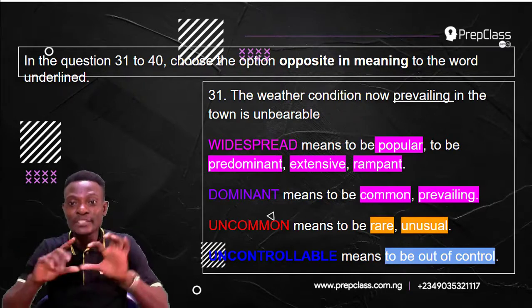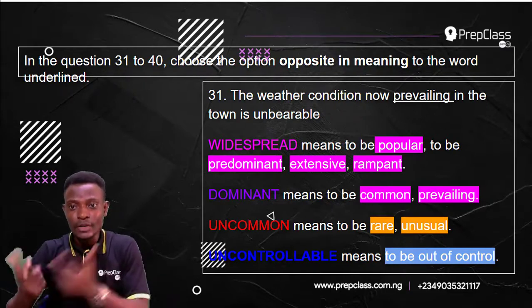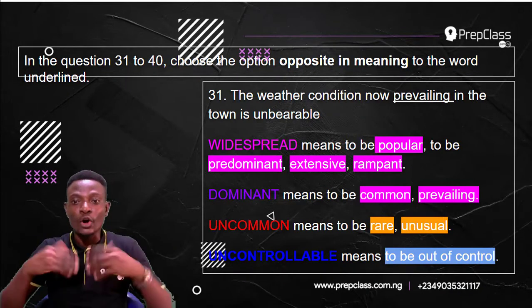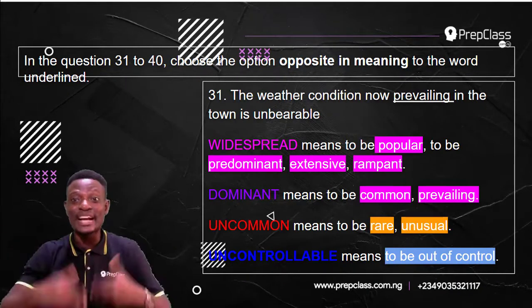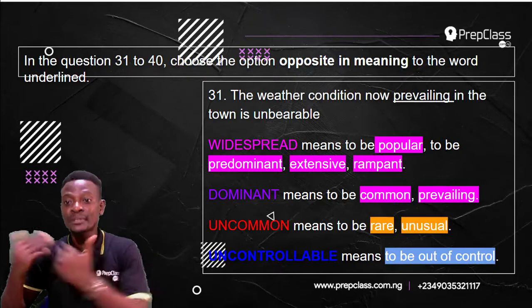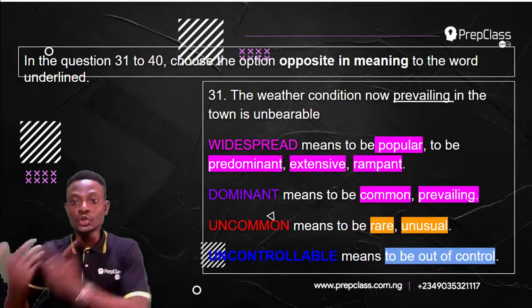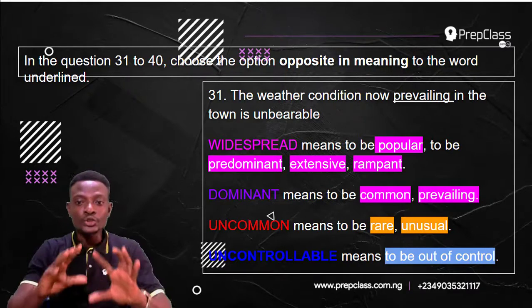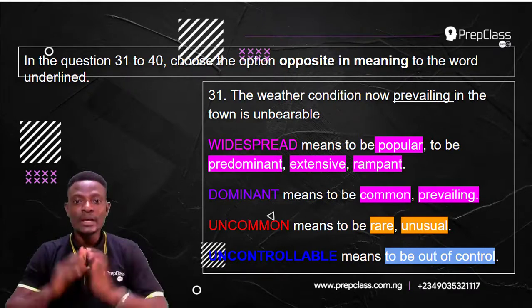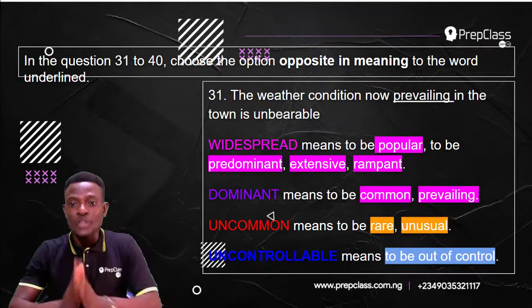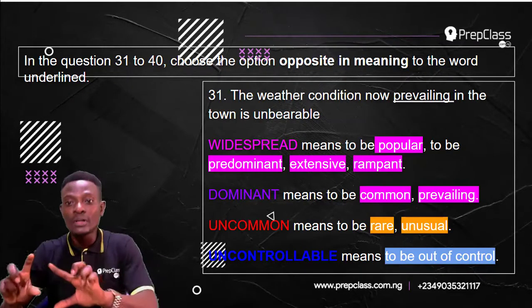Dominant means to be common, to be prevailing, so it is also a synonym for prevailing. Uncommon means to be rare, to be unusual. Uncontrollable means to be out of control. So amongst these options, the word that means the opposite of prevailing is uncommon.